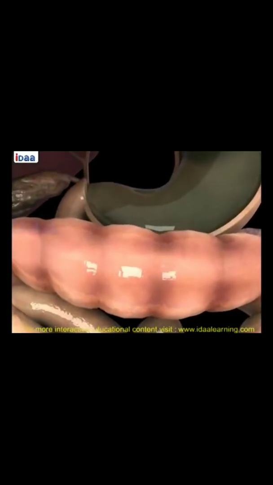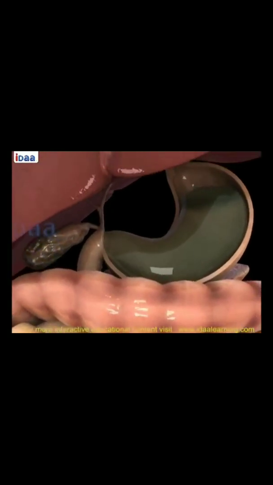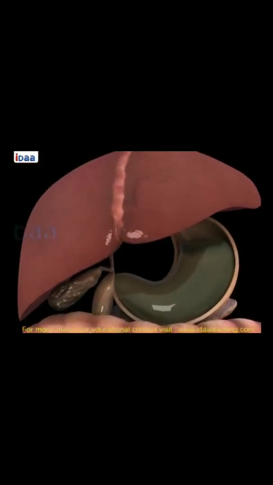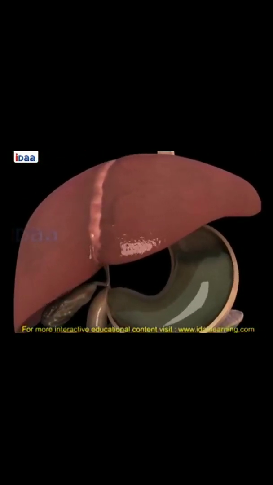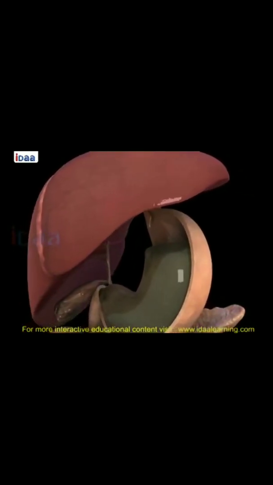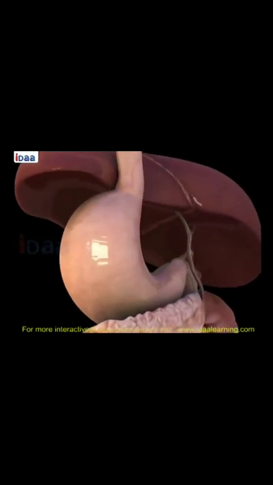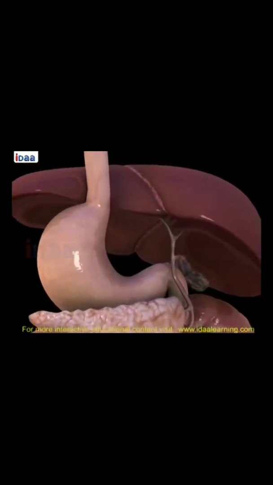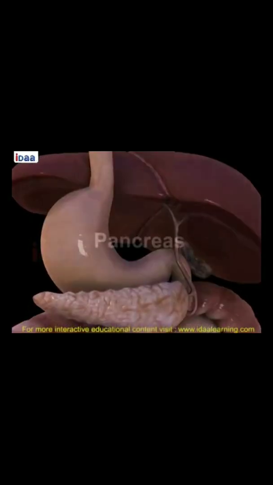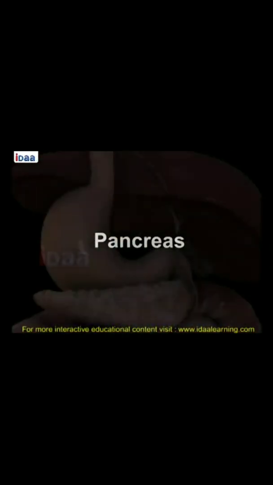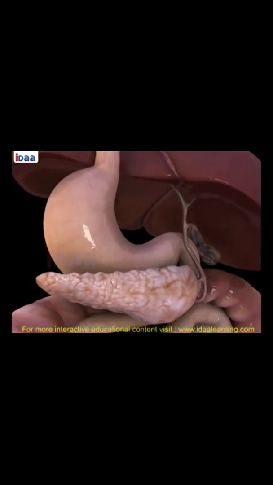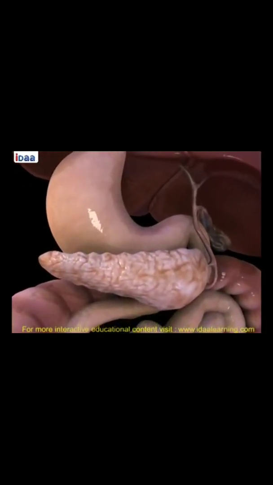Liver. It is the largest gland in the human body, which is pinkish brown in color. It secretes bile, which breaks down fats. Bile is stored in the gallbladder. The gallbladder you can see below the liver. You can see in the diagram where the gallbladder is.